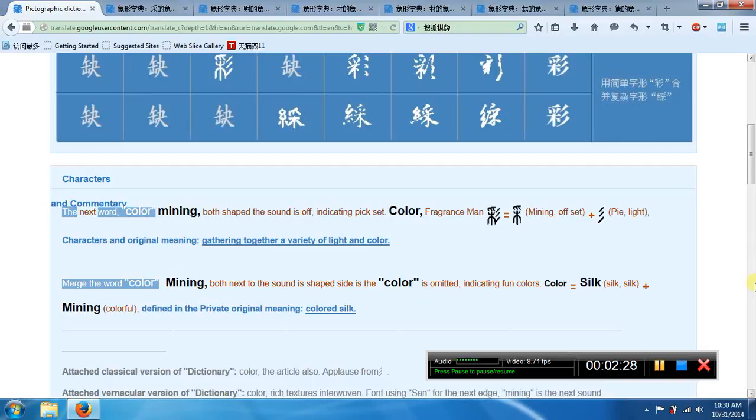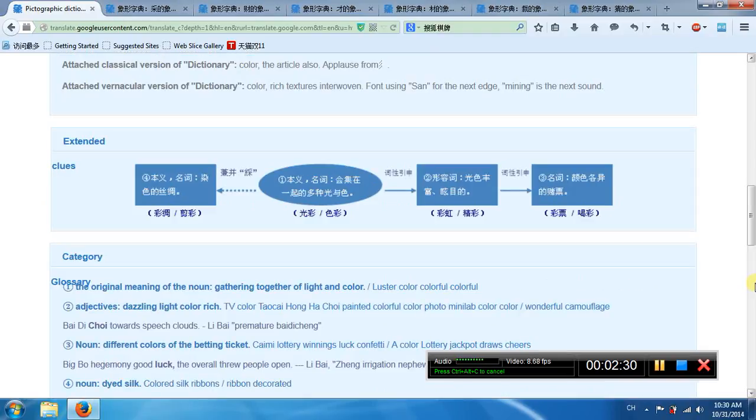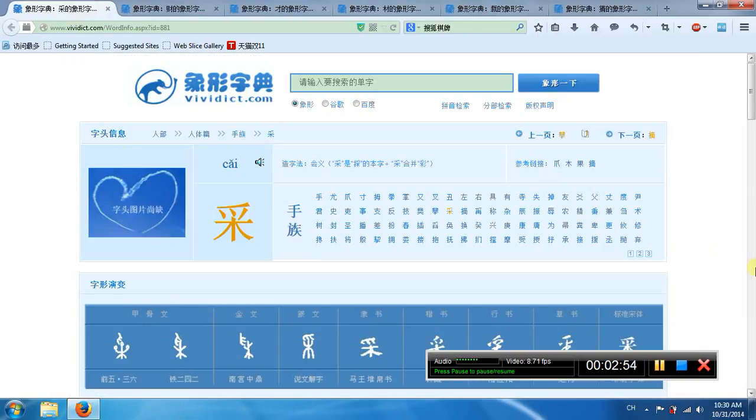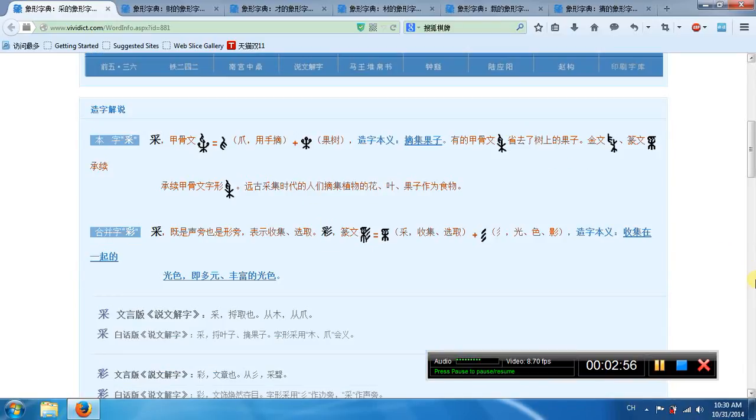So its first meaning means gathering together light and color. The second meaning, designating light color. Okay. Third meaning, different color of the ticket. Okay. First meaning, dyed silk. Okay. Cai. This is another cai. Okay.